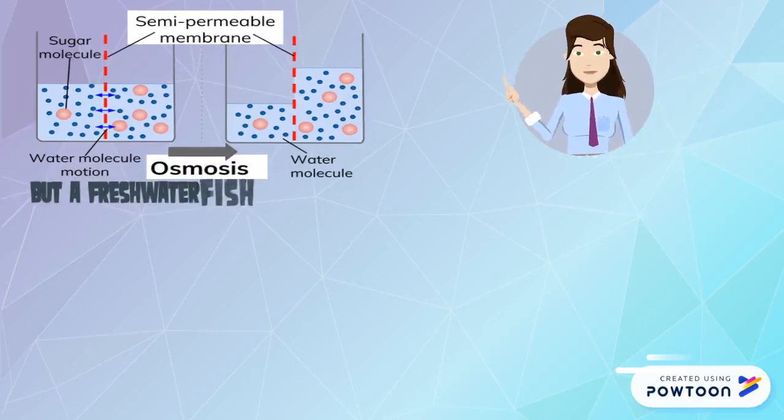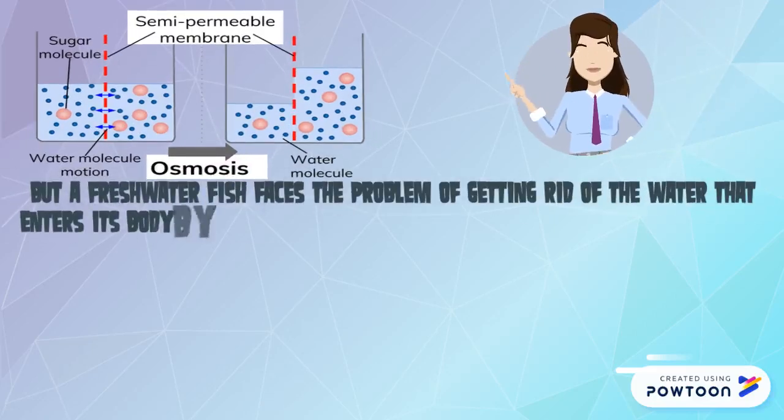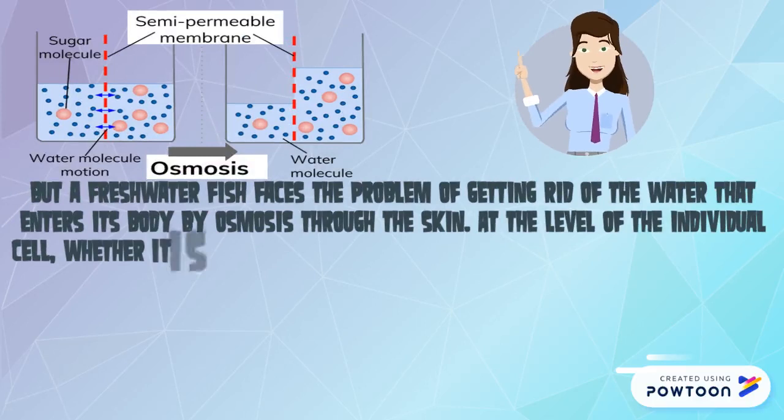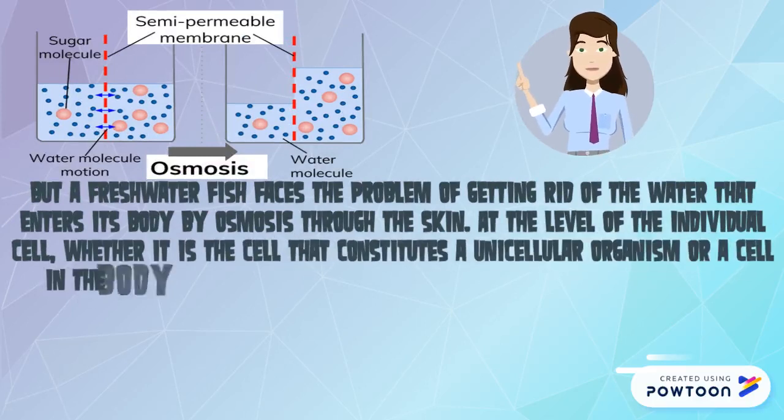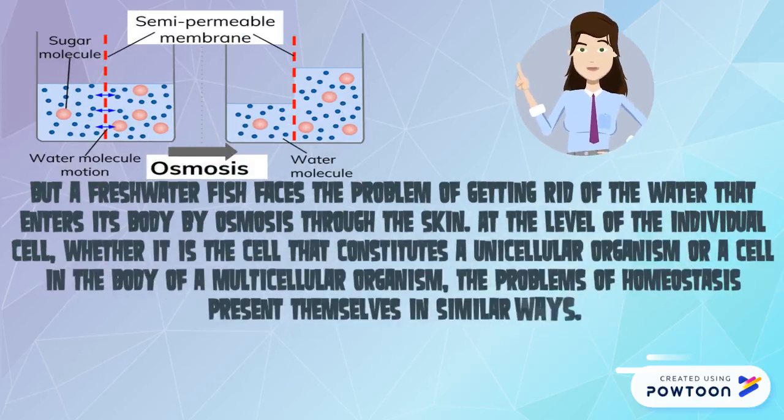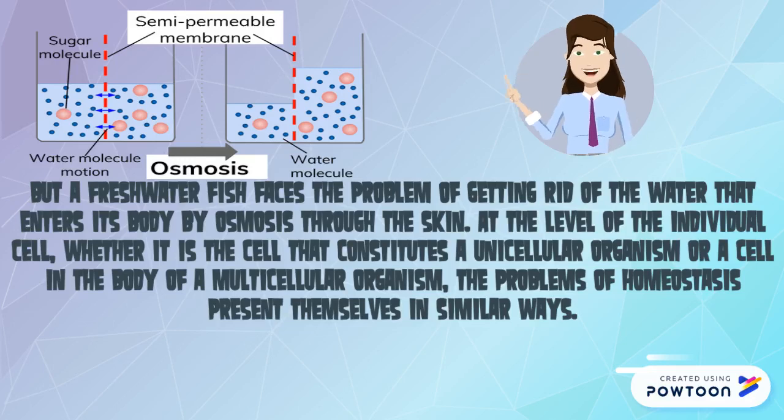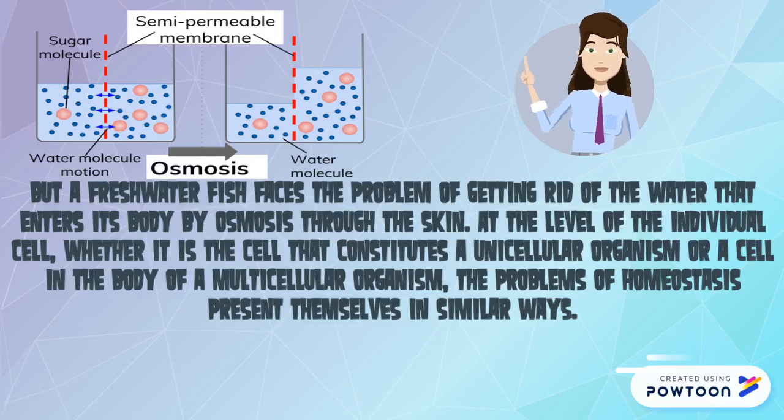But a freshwater fish faces the problem of getting rid of the water that enters its body by osmosis through the skin. At the level of the individual cell, whether it is the cell that constitutes a unicellular organism or a cell in the body of a multicellular organism, the problems of homeostasis present themselves in similar ways.